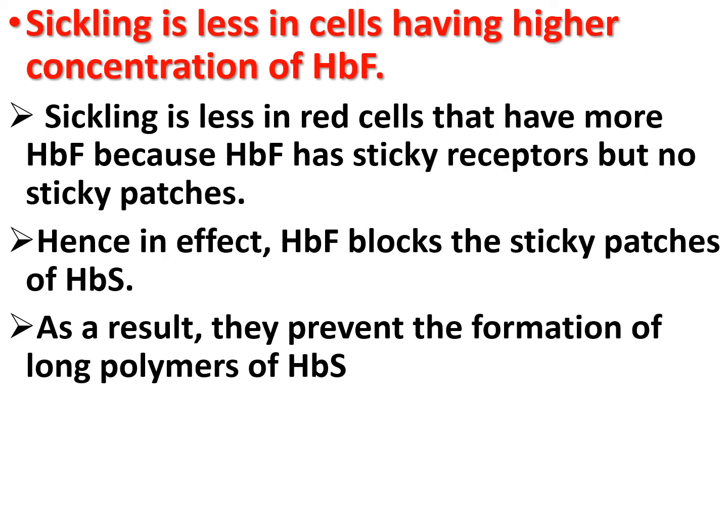Sickling is less in the cells having a higher concentration of fetal hemoglobin. Why? Sickling is less in the red cells that have more fetal hemoglobin because fetal hemoglobin has sticky receptors but no sticky patches. Hence in effect, fetal hemoglobin blocks the sticky patches of the sickle cell hemoglobin. As a result, it prevents the formation of long polymers of sickle cell hemoglobin, so that sickling is less in the cells having a higher concentration of fetal hemoglobin.